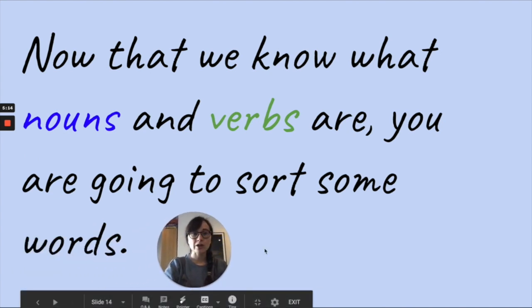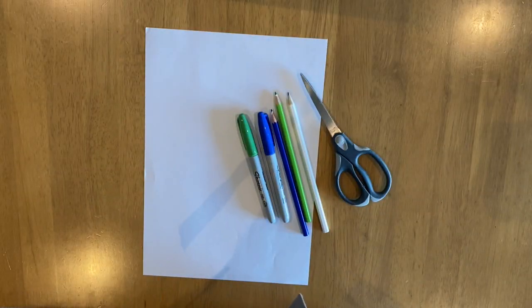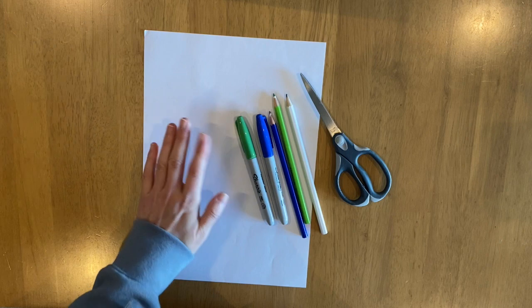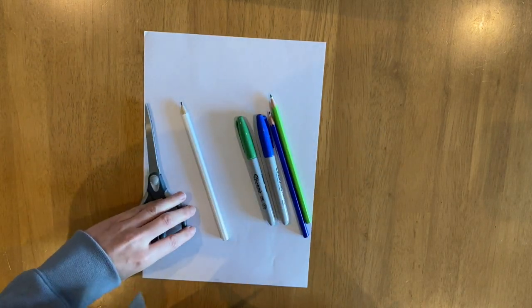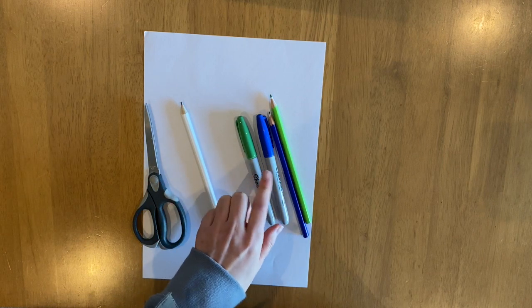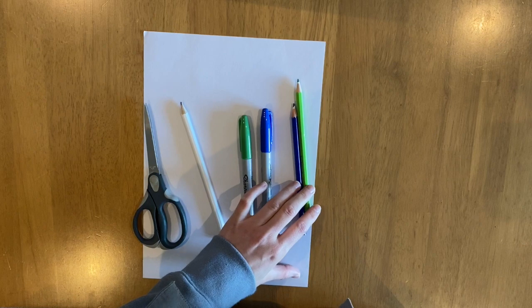So now that we know what nouns are and what verbs are, you are going to sort some words out. For this part of the lesson, you are going to need some paper, a pencil, a pair of scissors, and either green and blue pens or green and blue coloring pencils.